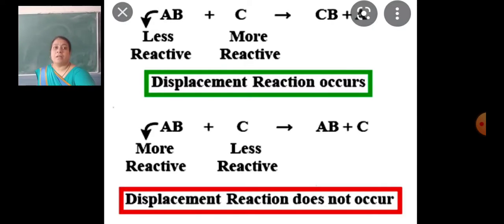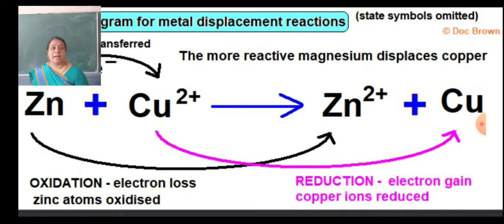Now take another example, zinc and copper.